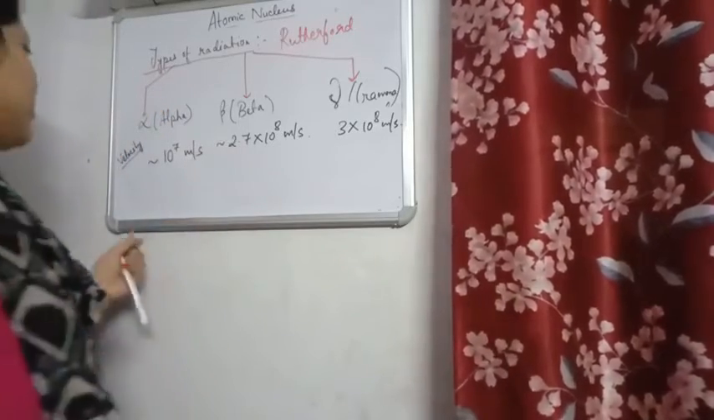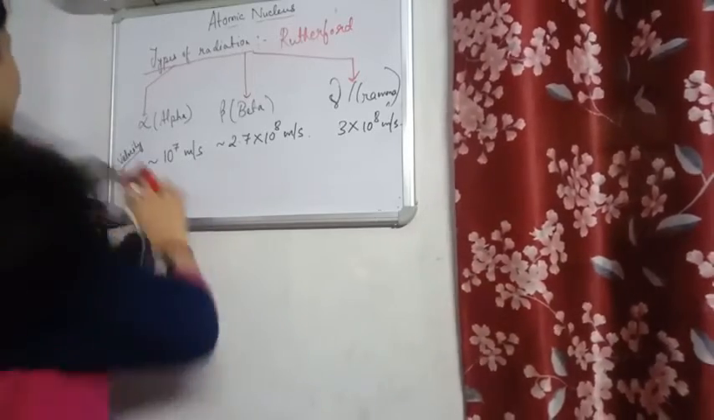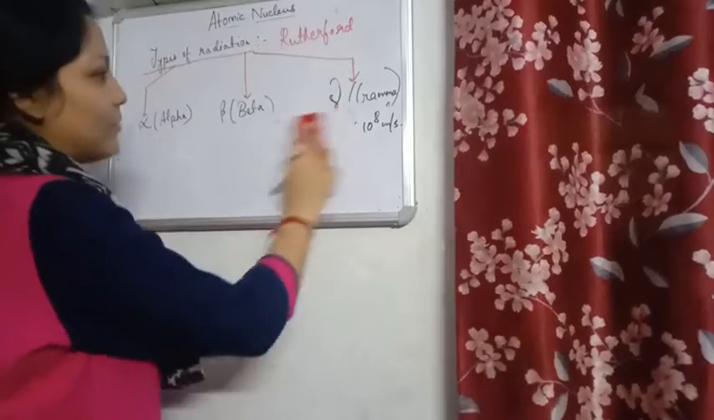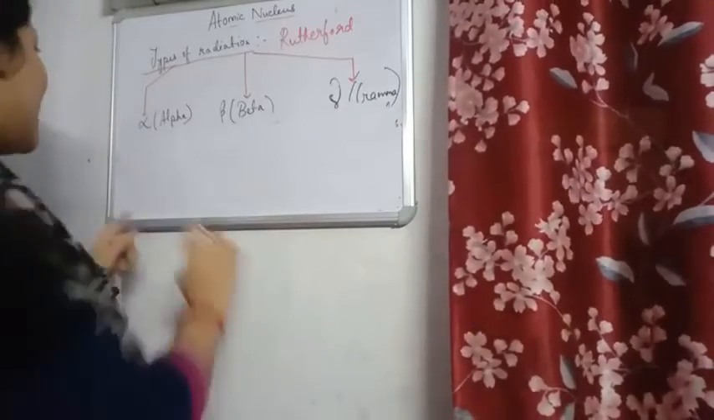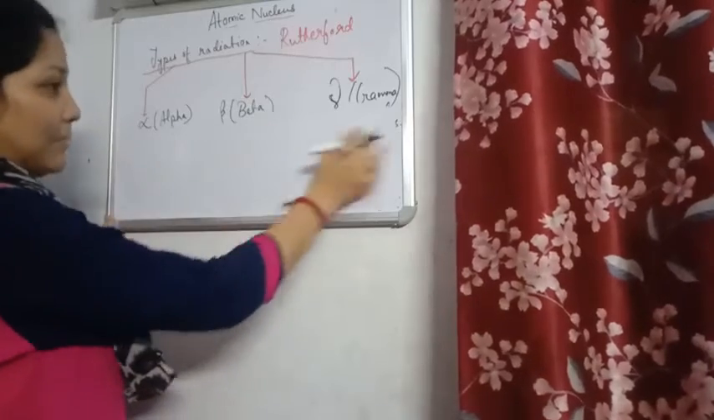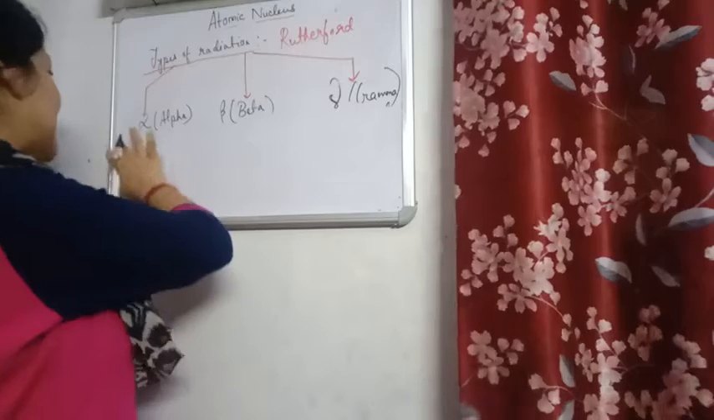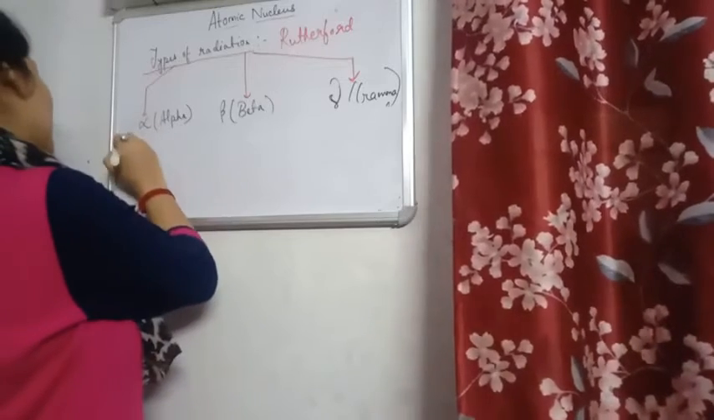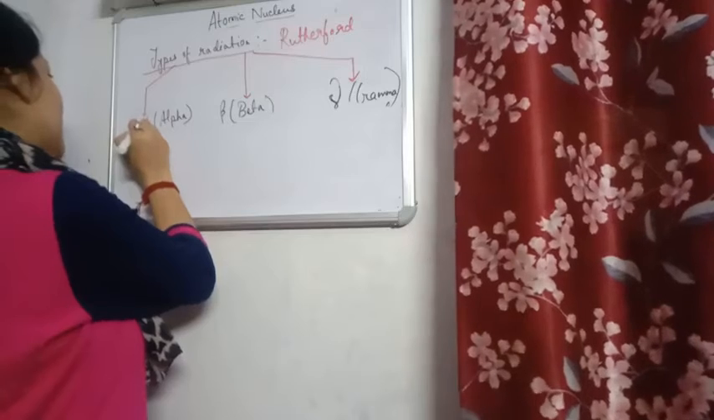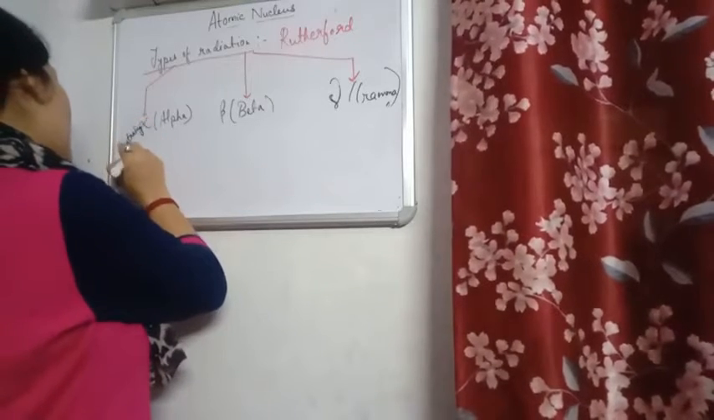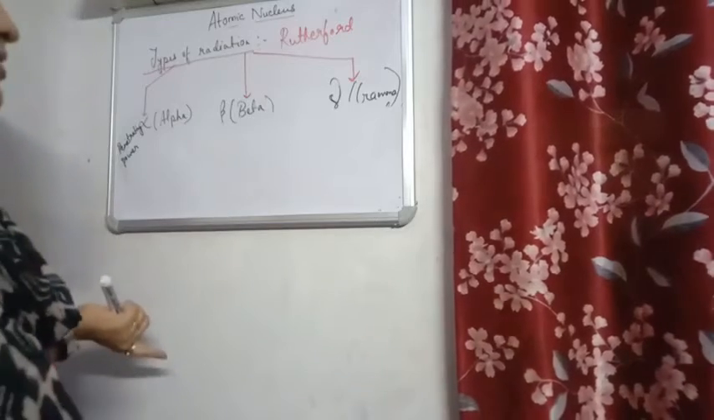Now next we have penetrating power. What is the meaning of penetrating power? Penetrating power is that property which helps the particles to pass through certain substances. It can be paper, it can be our skin, it can be metals, etc. Now penetrating power depends on what factors? It depends on the mass of the particle, on the velocity of the particle, etc.